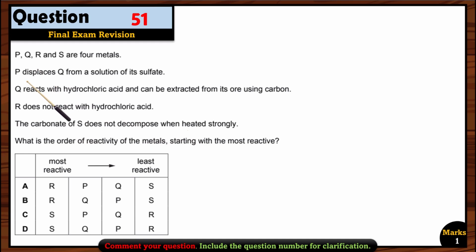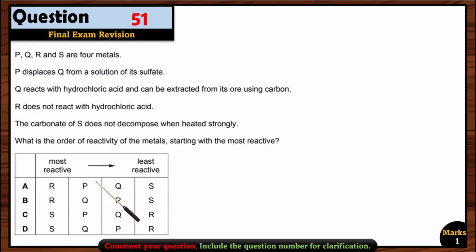So we think that P should come before Q, right? So we have to see where P is before Q. In option A and in option C, P is before Q, right? Because P is displacing Q, so it should be before Q. Now Q reacts with hydrochloric acid, but R does not. So it means Q is more reactive than R. So we have to check where Q comes before R.